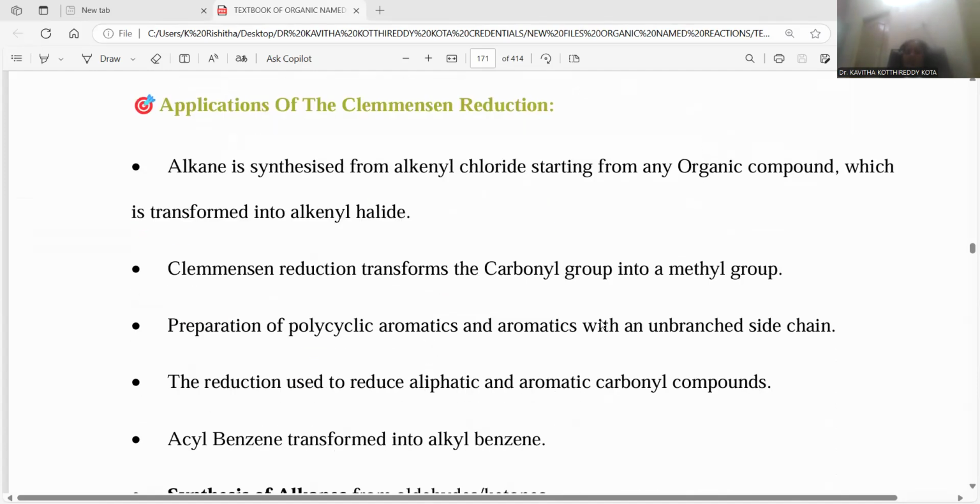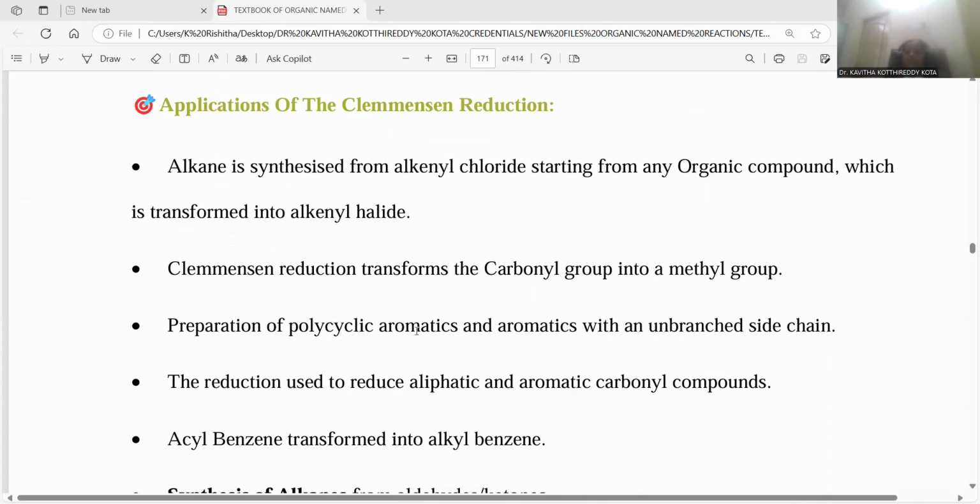It is the most important reaction in the field of synthetic organic chemistry. So let me discuss the detailed applications of the Clemmensen reduction process. Alkanes are synthesized. Alkenyl chloride will be taken; alkenyl chloride could be the starting material in organic chemistry, and can be converted into alkyl halide. Wherever ketonic functionality or carbonyl compounds are there, they will be completely reduced. Clemmensen reduction transforms the carbonyl group into a methyl group. Wherever carbonyl is there, that is completely shifted to methyl functionality.